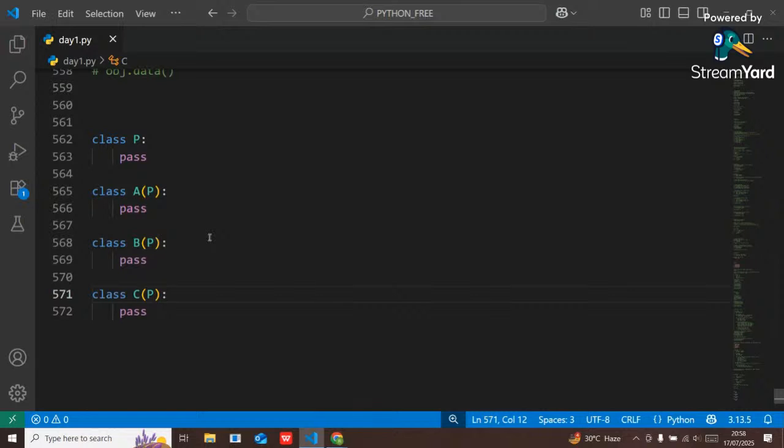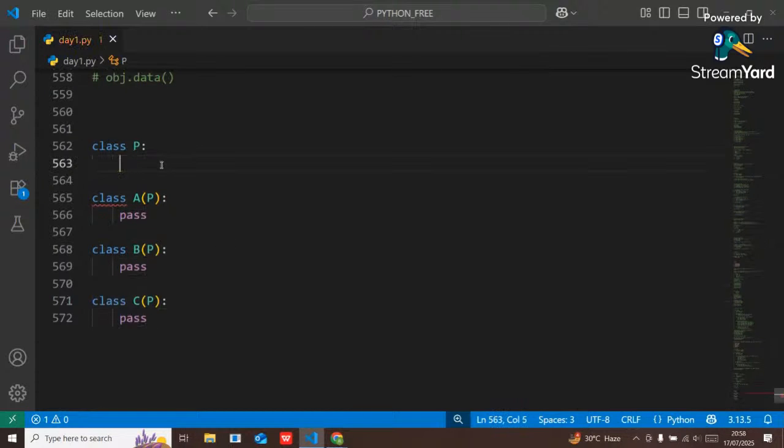See, pass is called an intermediate termination. If I don't use this pass now, it will throw an error. So pass is a keyword which is used to make an empty block a valid block. If I don't put pass, this class is empty. I cannot make this class an empty class. I should provide some properties, but right now I don't know what properties I should provide. That's why I use the pass keyword. Whenever I use the pass keyword, it makes the empty block a valid block, and it will not throw any error.